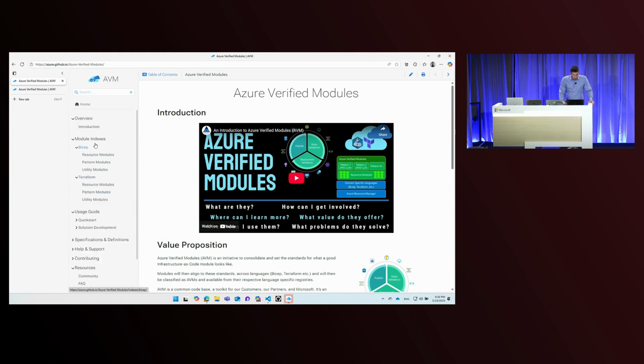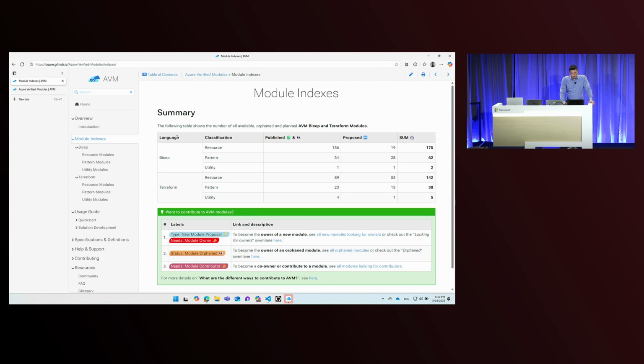All right, so I did promise to come back to the module indexes section here. So let me do that. No surprise, we have Bicep and Terraform, and under both languages, we have these three classifications: resource, pattern, and utility. If you take a look at the first column, you see how many of each category we have published. If you add up the numbers, you see that we have roughly 200 Bicep modules and a little over 100 Terraform modules available today.